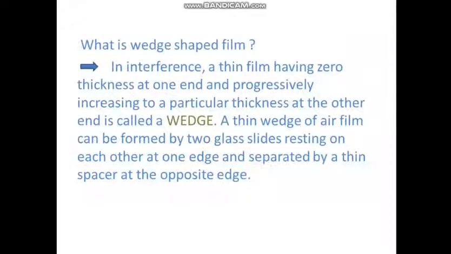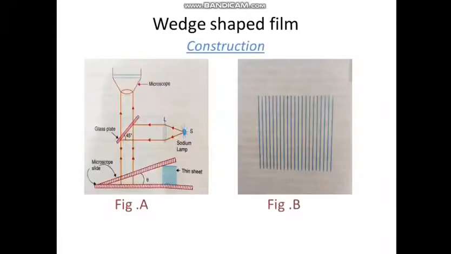A thin wedge of air film can be formed by two glass slides resting on each other at one edge and separated by a thin spacer at the opposite edge.